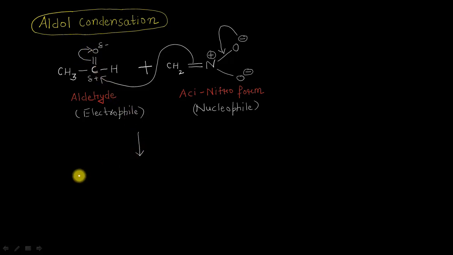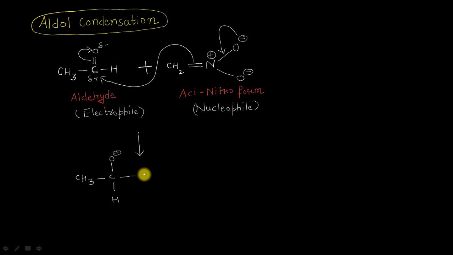onto the oxygen atom, resulting in the formation of a CH3 single bond carbon. This will now become a single bond oxygen having a negative charge. This is the hydrogen atom of the aldehyde molecule, and because of the attack of this nucleophile on this electrophilic carbon atom, a bond will now be formed in between this carbon atom and this carbon atom here.